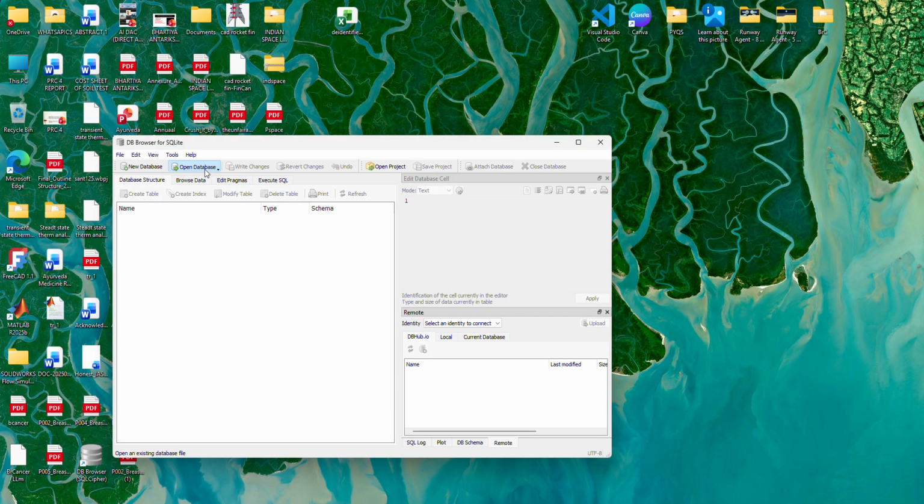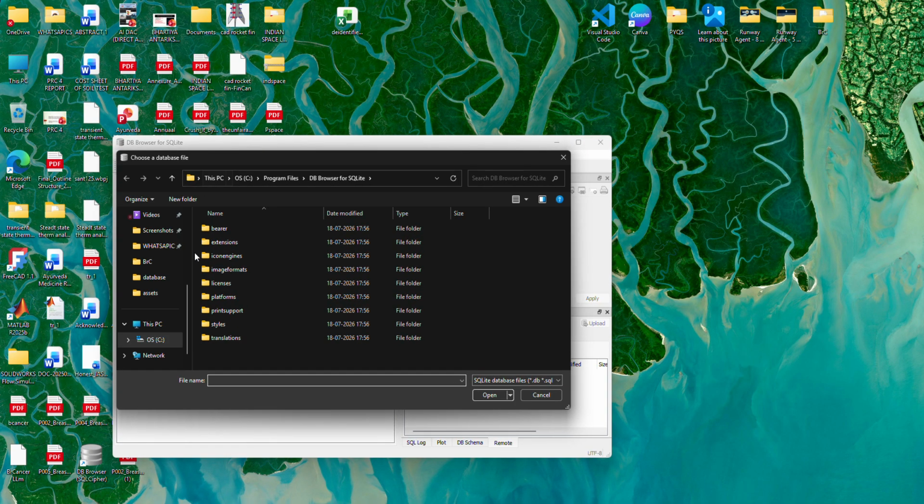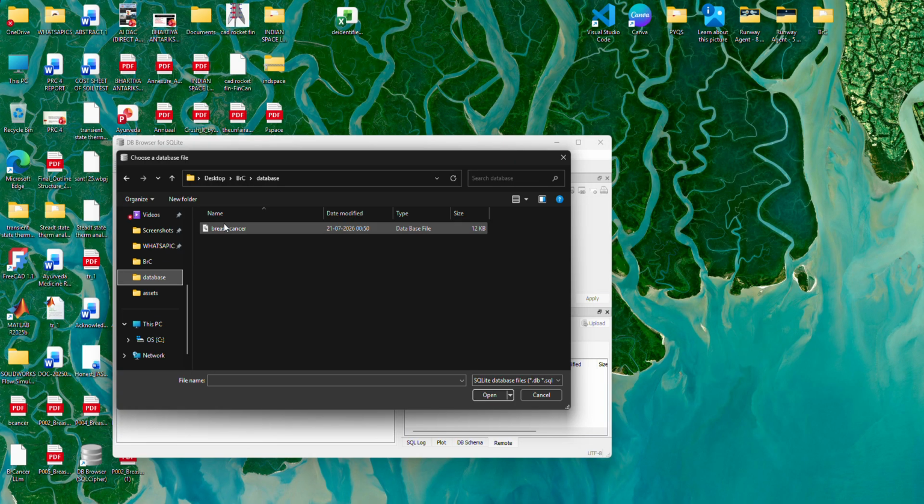Now why I have done this, there is a reason behind that. So I am opening the database, right? This is the database part, this is the breast cancer part. I am opening it here.